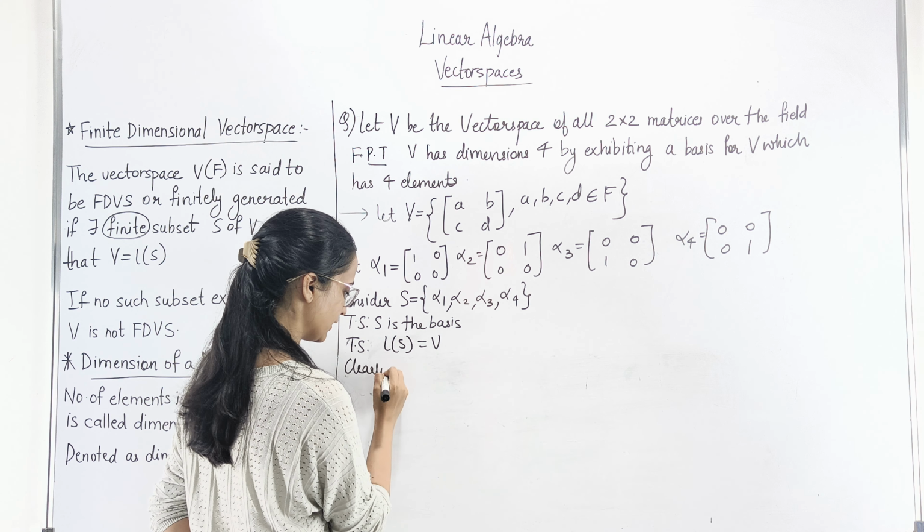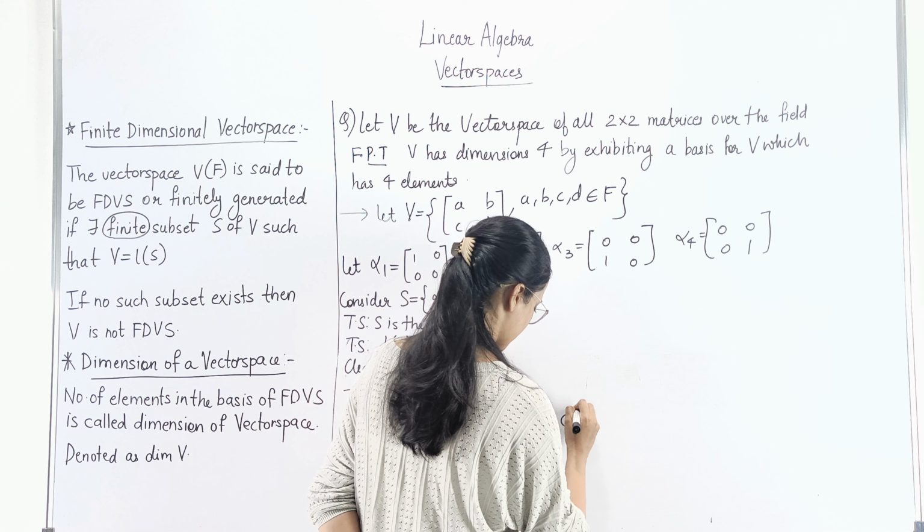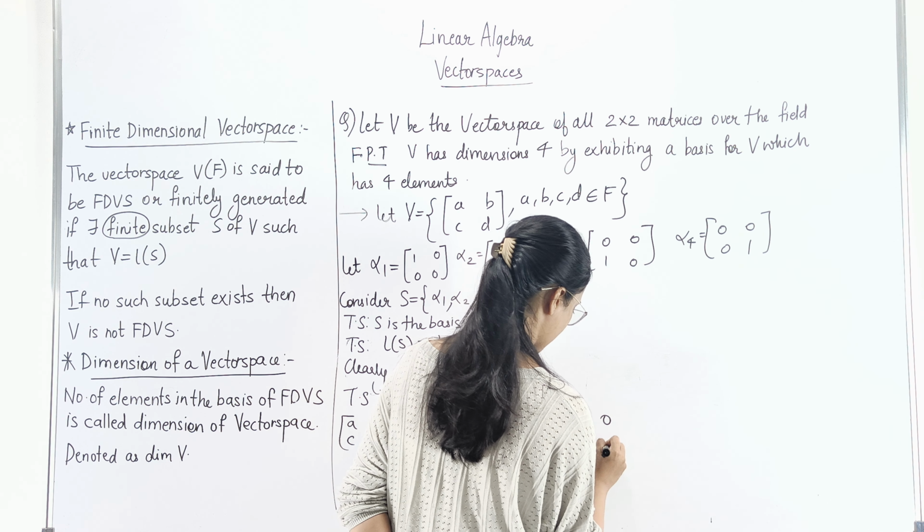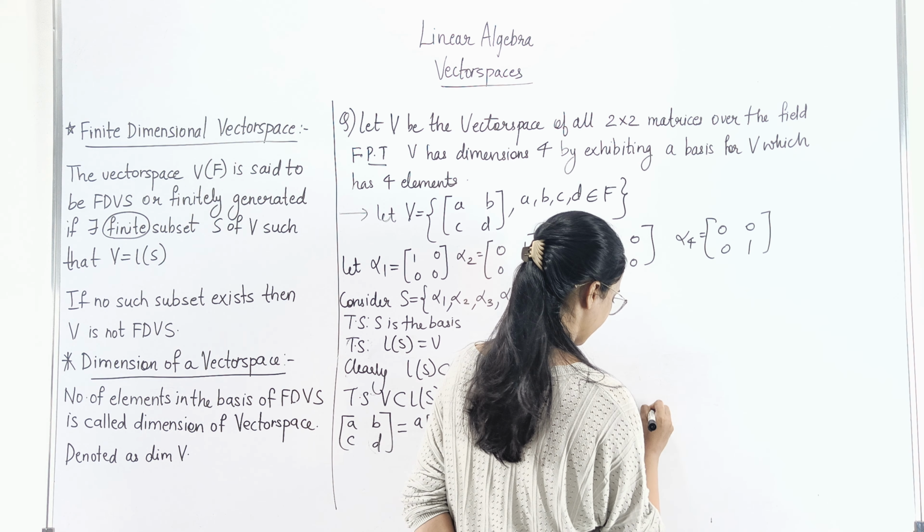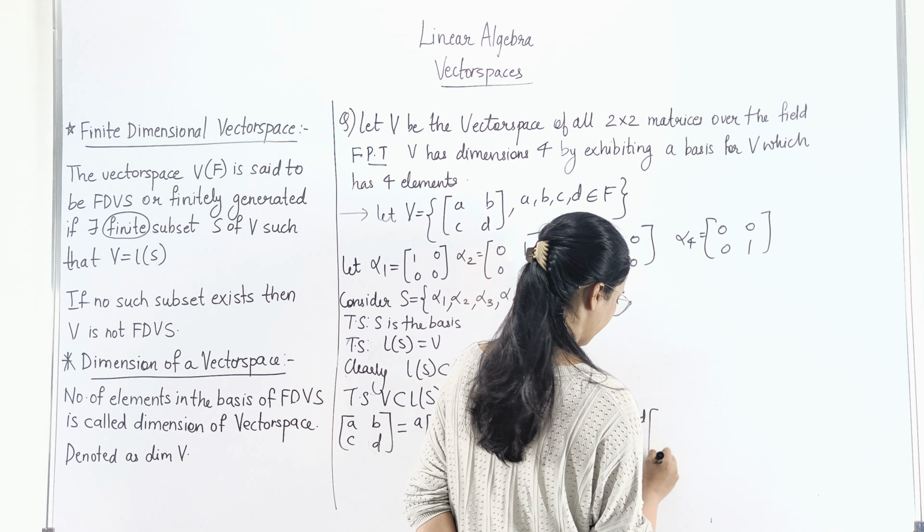So L of S is a subset of V. Now next you have to show V is a subset of L of S. You take a vector, let's say the vector is A, B, C, D. Now can you write this vector as A into 1 0 0 0 plus B into 0 1 0 0 plus C into 0 0 1 0 plus D into 0 0 0 1.